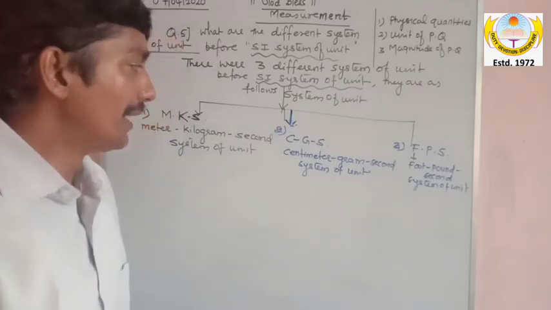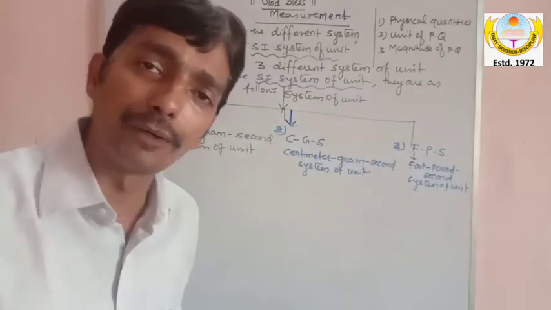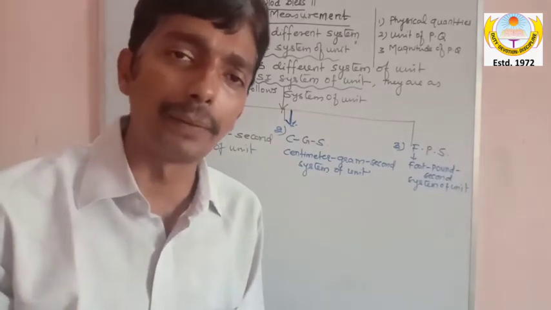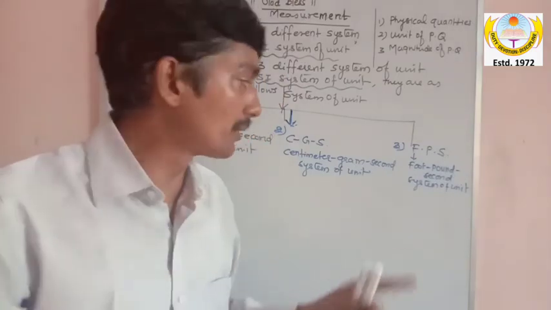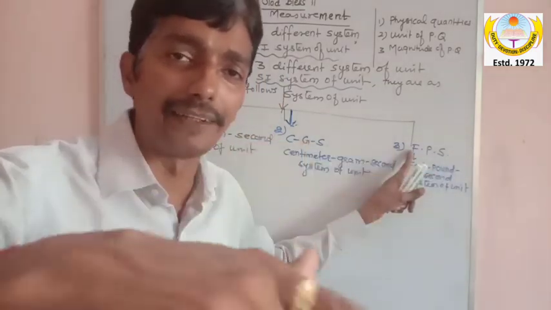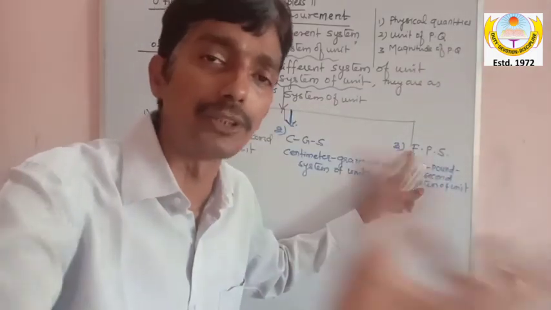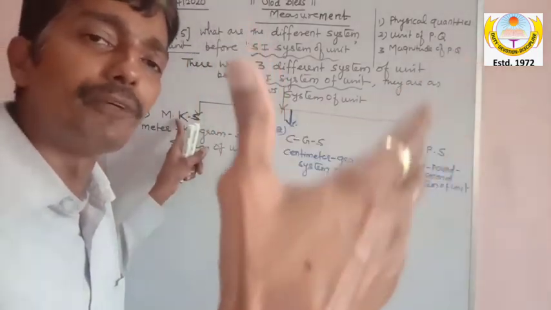So my dear, here are the 3 different systems that were given earlier, before SI. And why were these there? Because different people used to measure in different ways. Even in India, some people measure their farm, because India is an agricultural country, with foot, and some people measure their land or farm with meter.